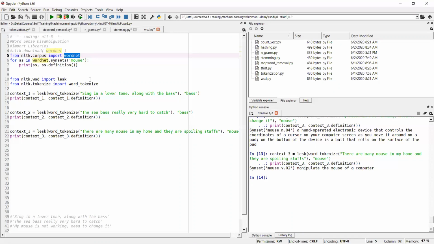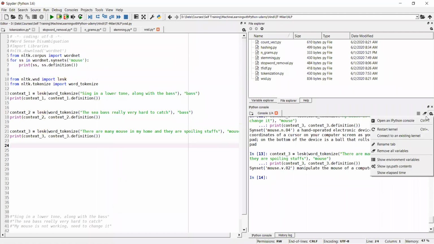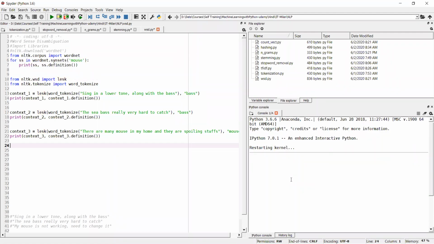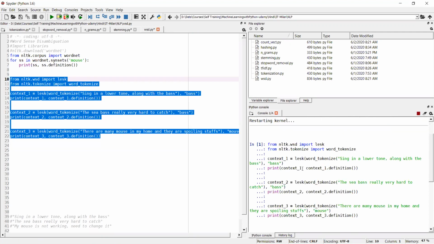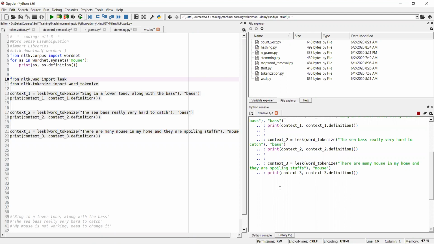If you type a sentence like "the C sing bass is very nice"... Okay, wait, I understand what you are asking. I'm just restarting the kernel. Now I'm not executing lines 5, 6, or 7. First of all, I'm not importing the WordNet. I just executed this. Now see, it will take some time.